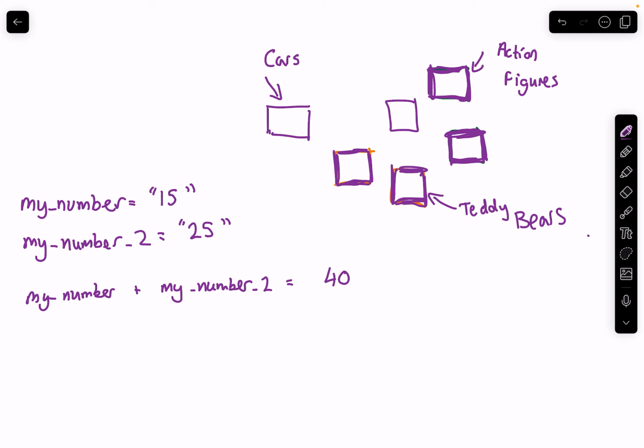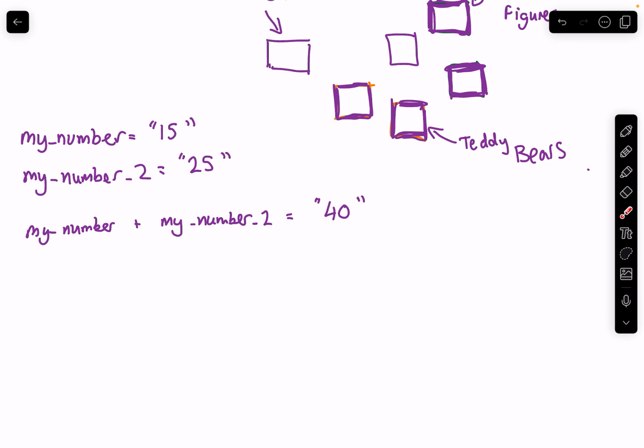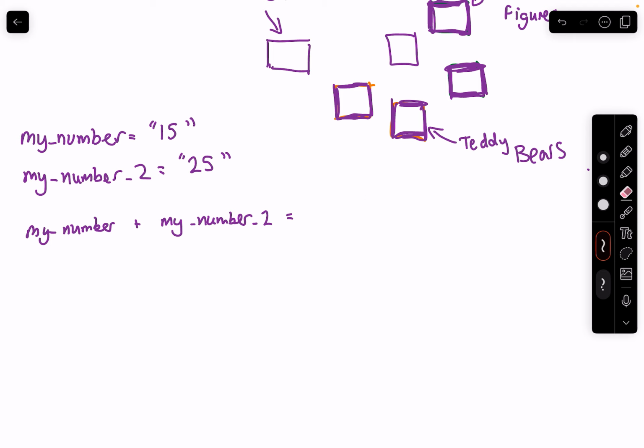But because these are strings, they have these quotes, and in Python this doesn't work. Instead of getting 40, what we get is 1525. The reason is that the 15 as a string gets added to the 25 as a string, and it makes 1525 as a string.